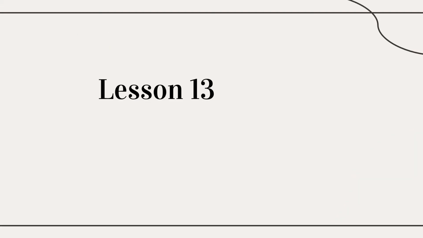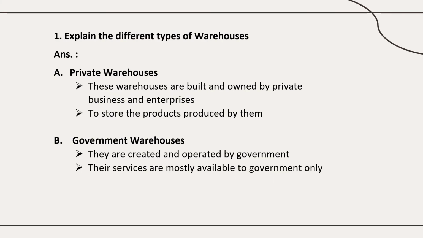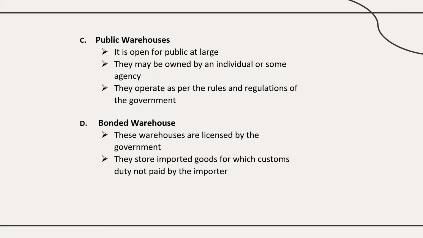Okay, lesson 13. Here also there are two questions. Different types of warehouses. This is also very simple. Private warehouse: from the word itself you can write, these warehouses are built and owned by private businessmen and enterprises. They will store only their own products. Okay, government warehouses: created and operated by the government. Mostly the services will be available to the government only. You can explain in one or two lines.